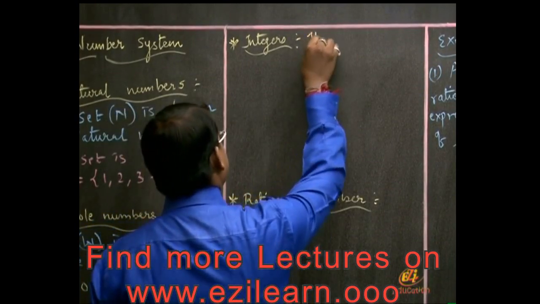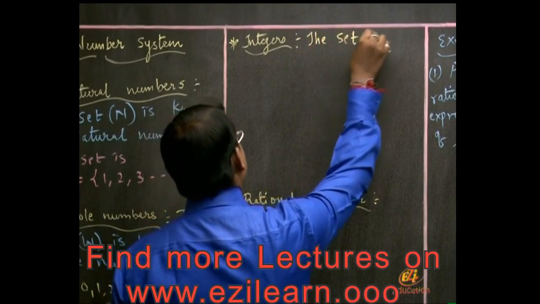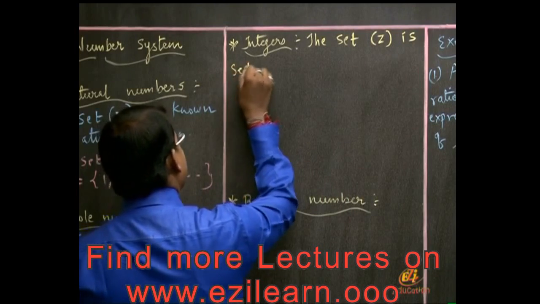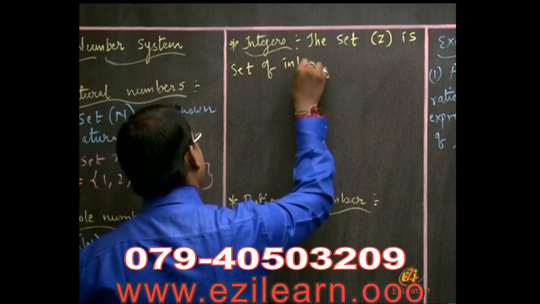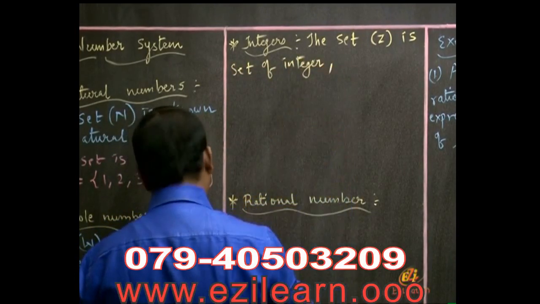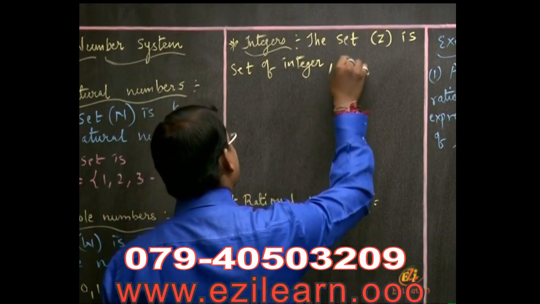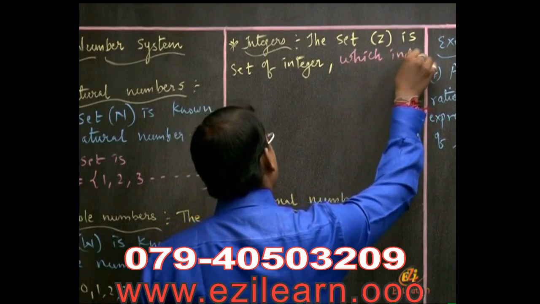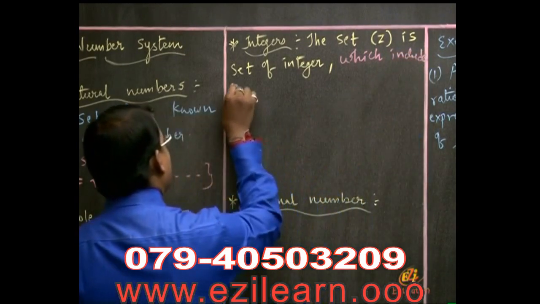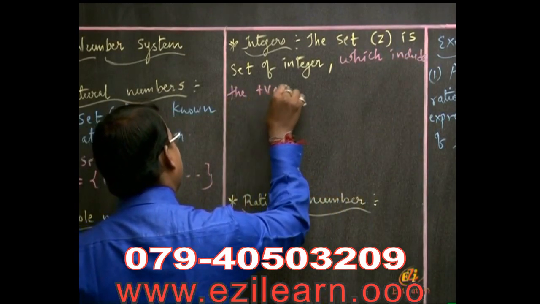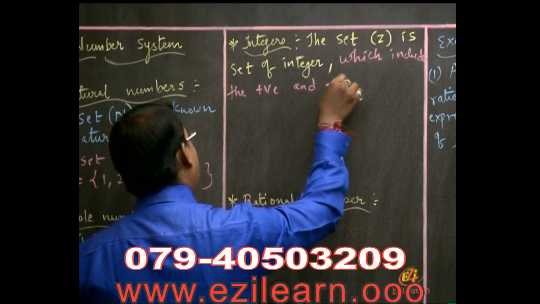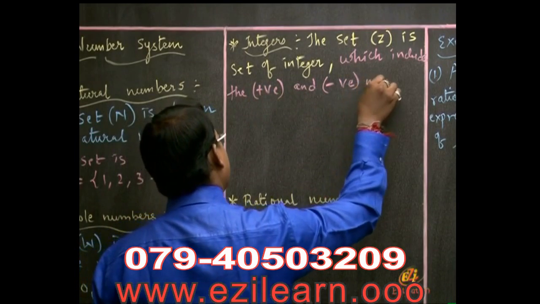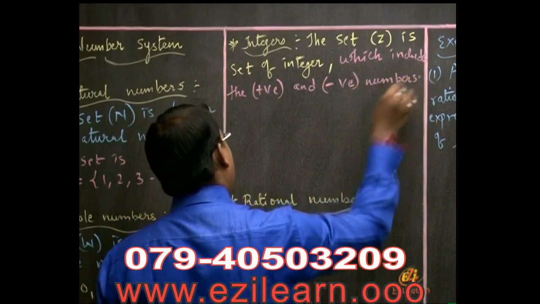Integers, the set Z, is the set of integers which includes the positive and negative numbers.